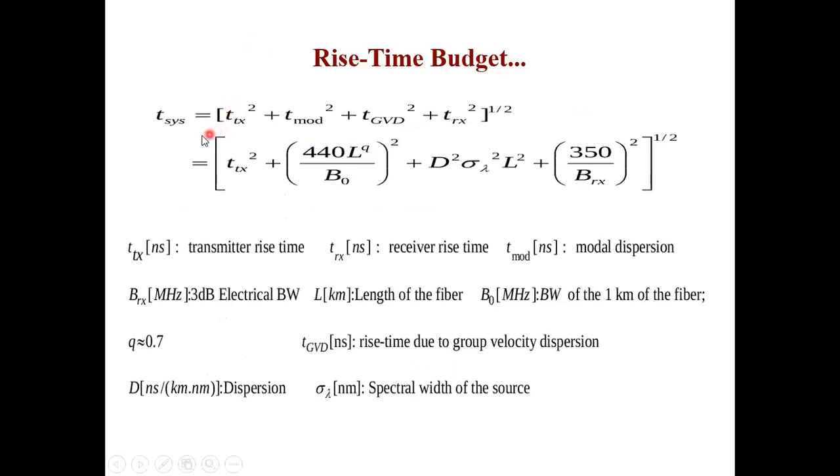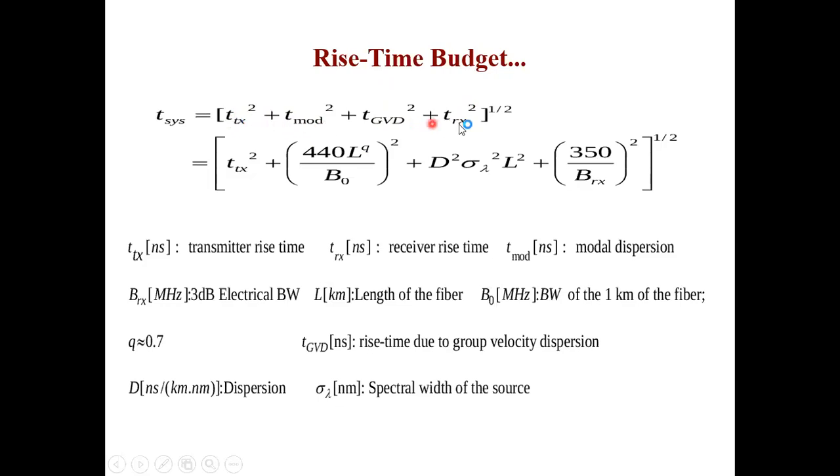Okay, so system rise time is given by the square root of the summation of the squares of all the rise times. Now, these are the 4 contributors: transmitter rise time squared, modal dispersion rise time squared, rise time due to GVD squared, and the receiver rise time squared.